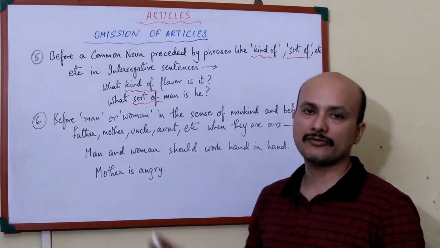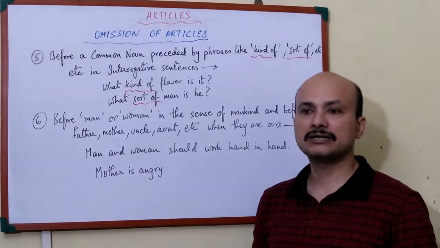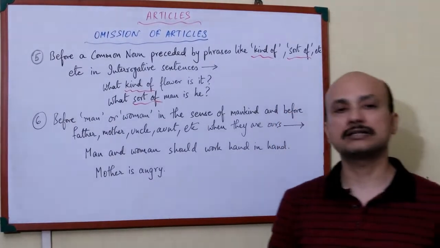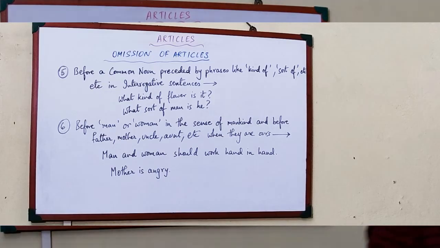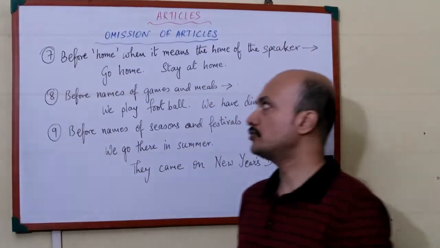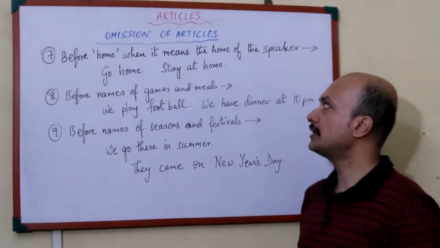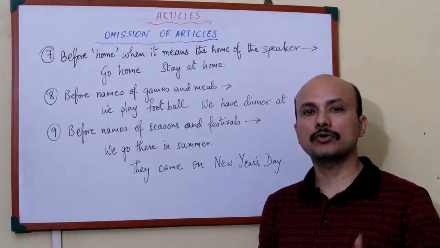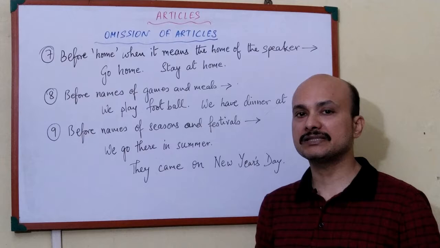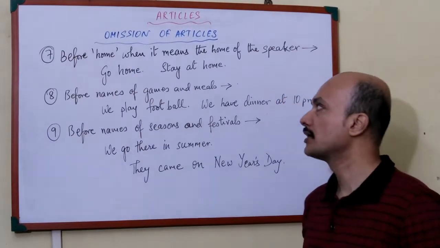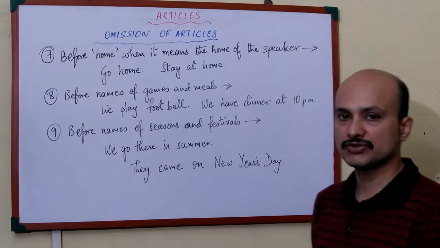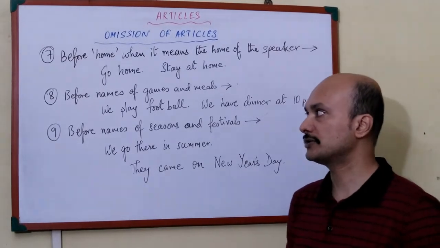Similarly, mother is angry, we are referring to our mother. Father is reading the newspaper, that means my father is reading the newspaper. In that way, we do not use articles before them. Next rule is before home, when it means the home of the speaker. We do not use any kind of article before home if it means the home of the speaker. Like go home, stay at home. We are referring to the particular home of the person. So we do not use any kind of article before them.